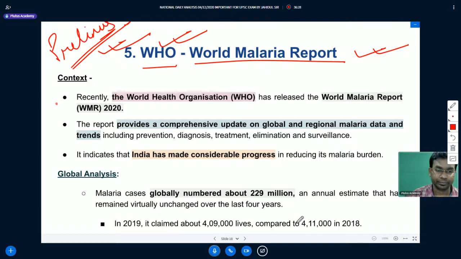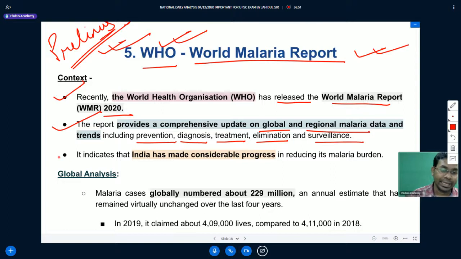Let us understand the context in which this particular report was released. Recently the World Health Organization has released the World Malaria Report 2020. The report provides a comprehensive update on global and regional malaria data and trends, including prevention, diagnosis, treatment, elimination, and surveillance.